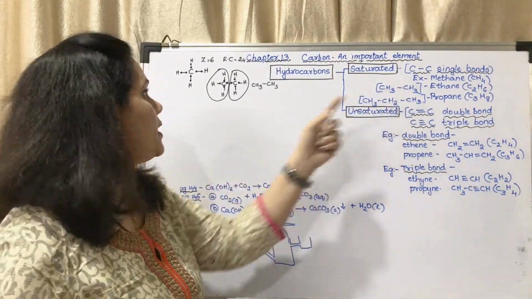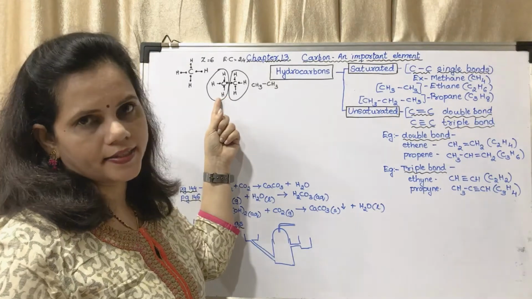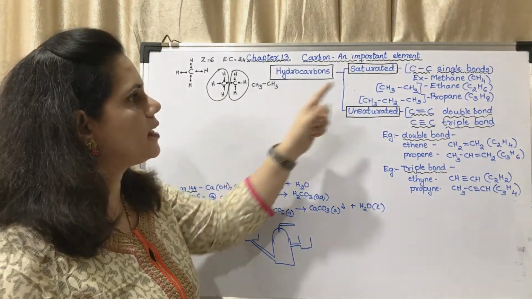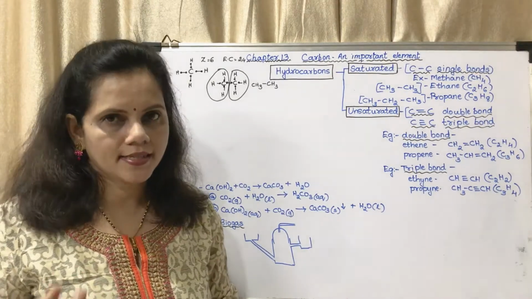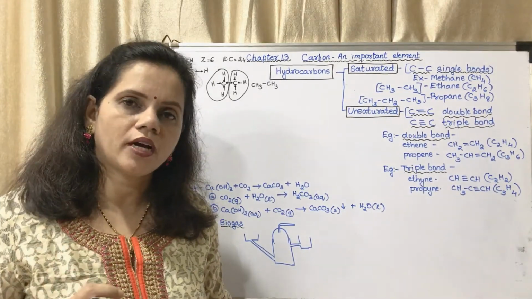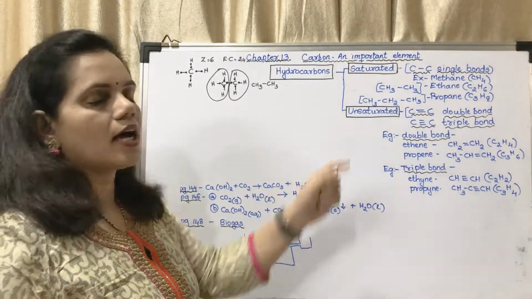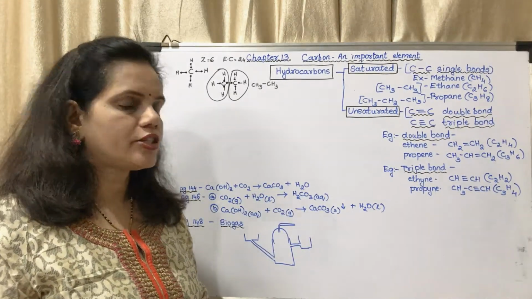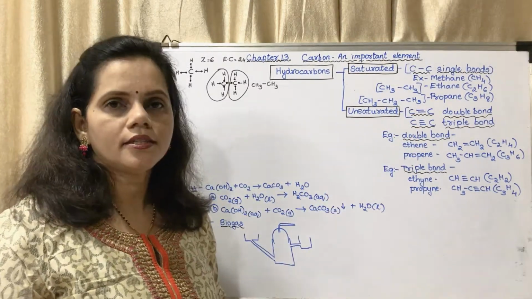Example is methane. I have drawn methane here. It is CH4 and this is ethane. It is CH3, single bond, CH3, also written as C2H6. So there are 2 atoms of carbon and 6 atoms of hydrogen. Next is about unsaturated. In unsaturated, there are carbon-carbon double bonds or carbon-carbon triple bonds.